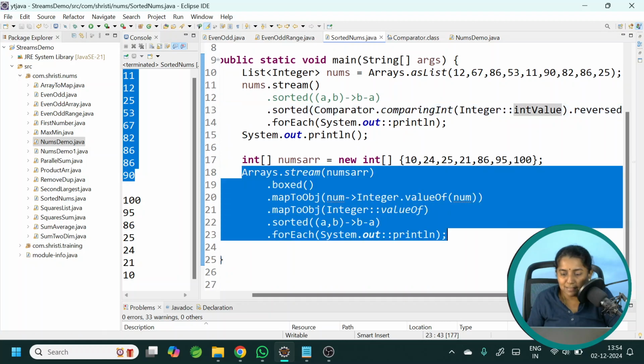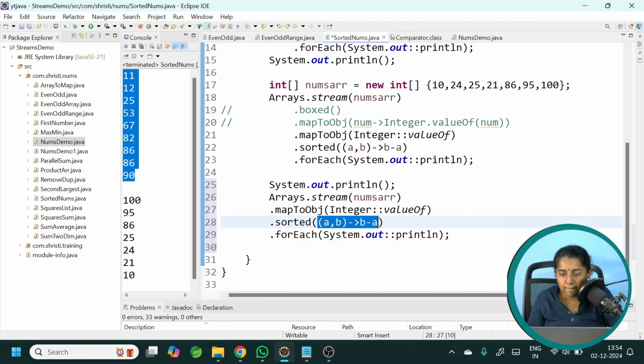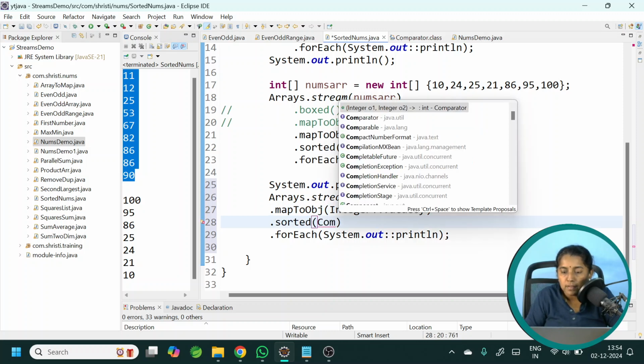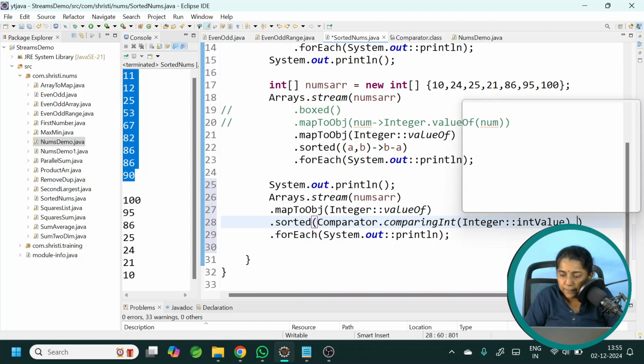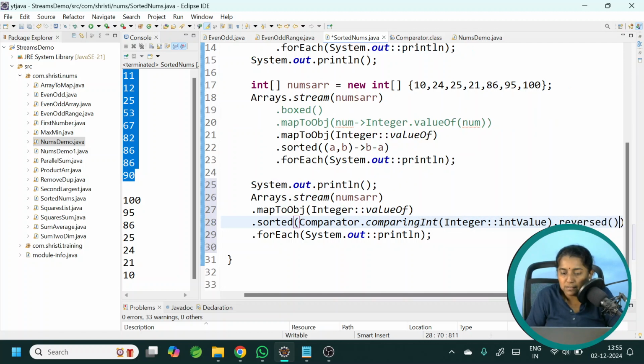Let me do it again separately. Comparator dot comparingInt and pass Integer double colon intValue. That is, I am converting it back into a primitive type. Then calling the reversed method, dot reversed, dot forEach. Okay. In all the three cases, it has to return me the list and the array in descending order.